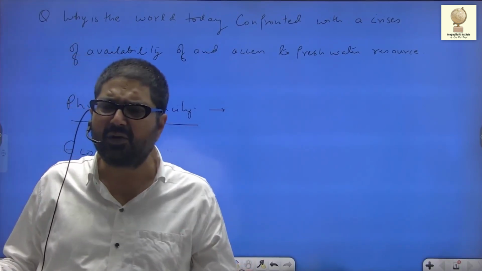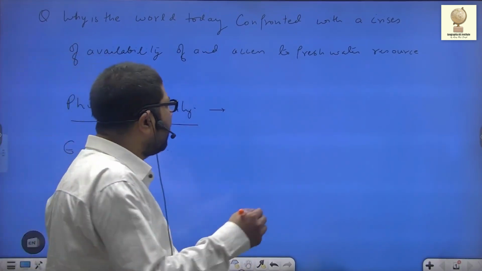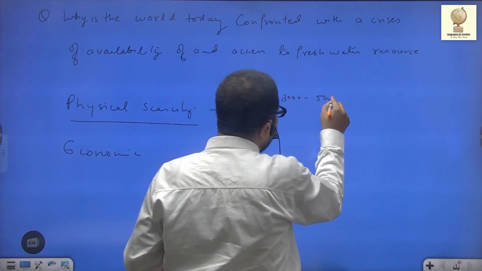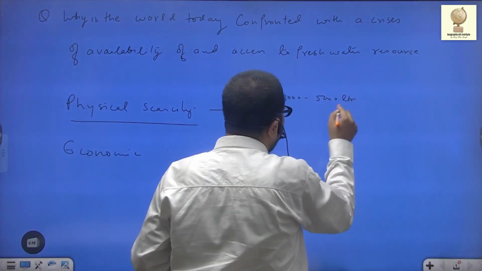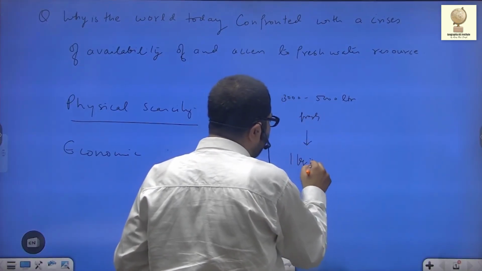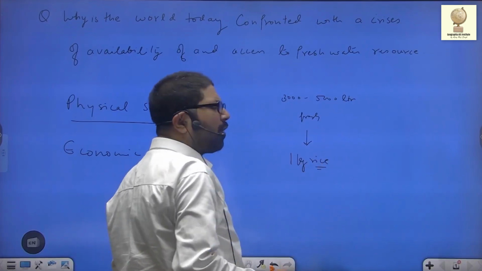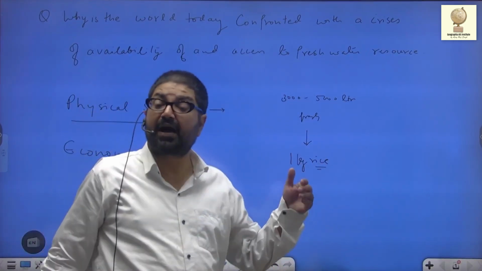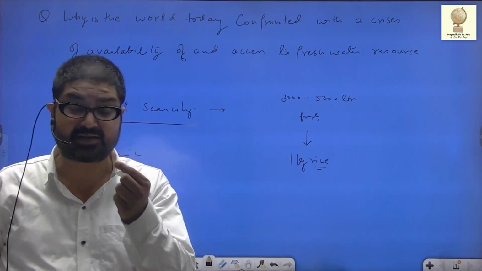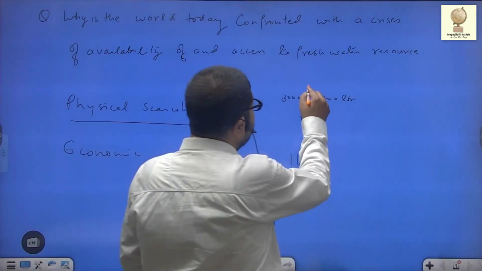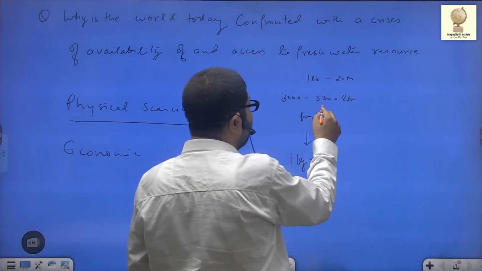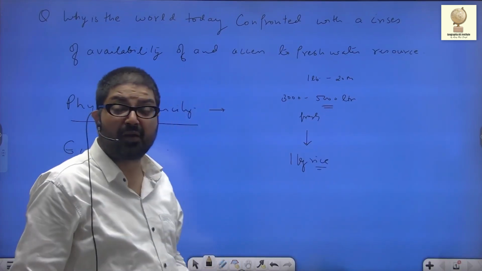अब हमारे यहाँ ही ले लो. Basically in India 3000 to 5000 liters of fresh water is required to grow 1 kg of rice crop. Paddy crop, 3000 to 5000 liters of water is used to grow 1 kg of rice. So if you take 1 liter of water, fresh water, that costs 20 rupees in the market, you can well imagine the cost of producing 1 kg of rice.